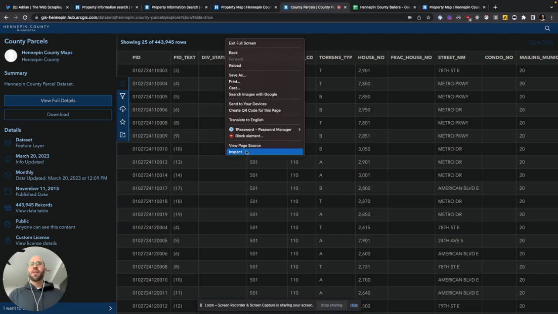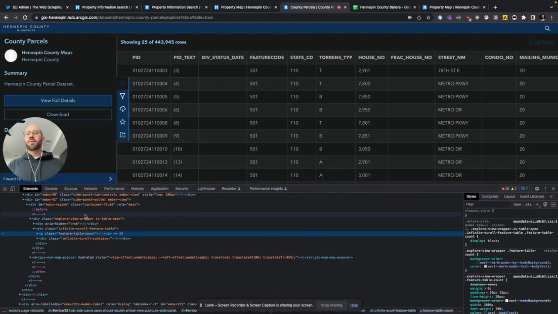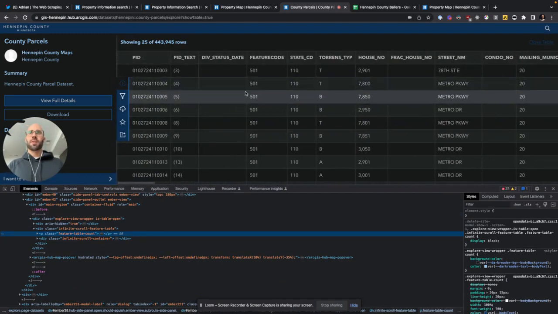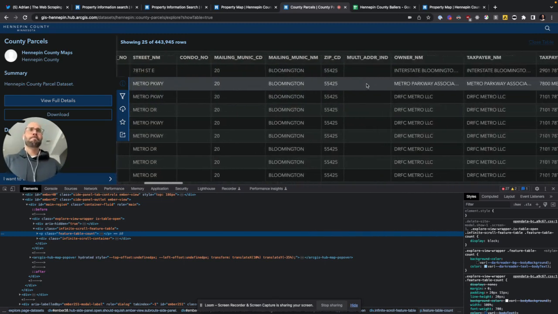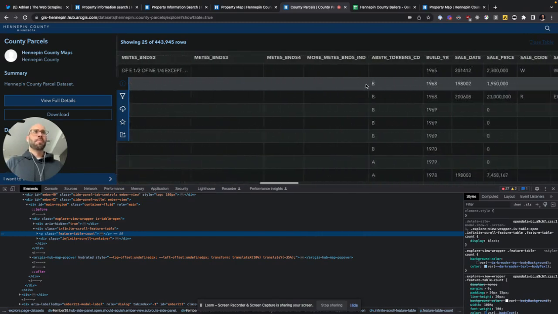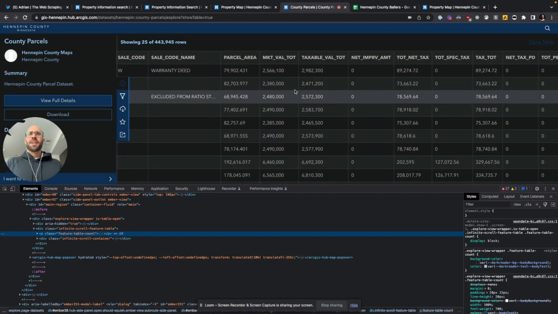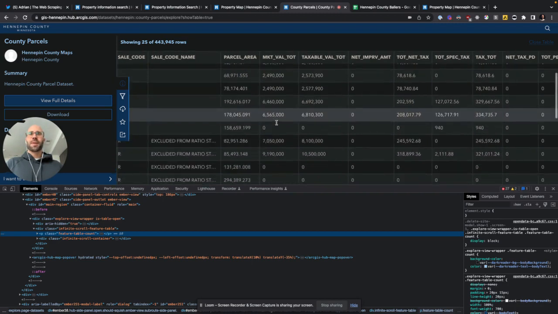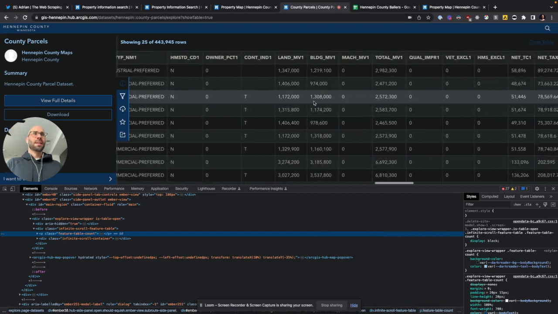So then, because that took way too long to download, I just scraped them from here. So you get all of this data as well, which is already pretty good. The property ID, house number, street number, zip code, owner, all this good stuff, sale price, taxable stuff, market value. That's funny. I didn't even need to scrape the other stuff. This has market value total right here. Whoops. Oh, well. So I just scraped two things.